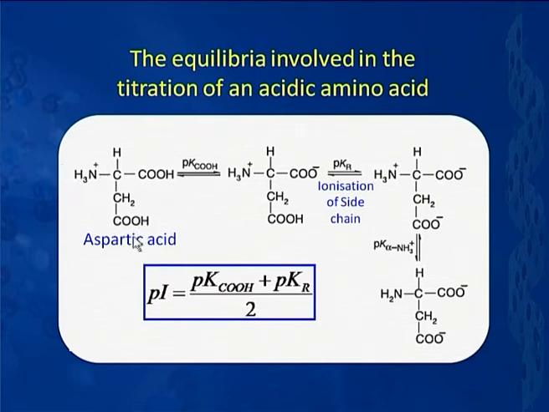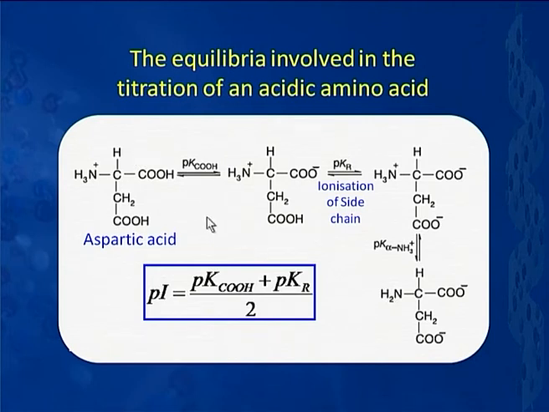With the increase in pH, to begin with, this alpha carboxylic acid group starts getting ionized. As a consequence, we have an equilibrium between this monocationic species and a zwitterion. With increase in pH, more and more of the zwitterion is formed and this gets consumed.